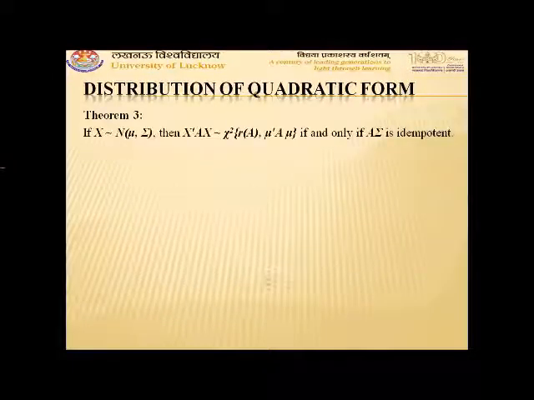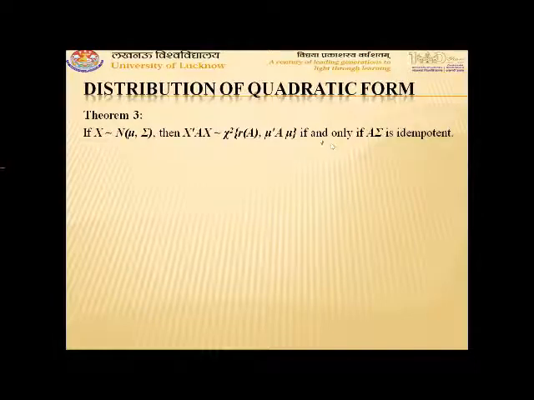Now the third theorem states that if x follows normal mu comma sigma, then x transpose Ax will follow a non-central chi-square distribution with rank of matrix A as its degrees of freedom and mu transpose A mu as its non-centrality parameter, if and only if A sigma is idempotent.